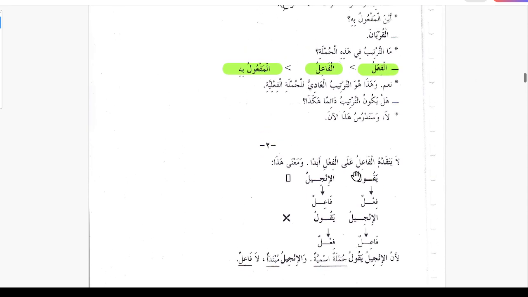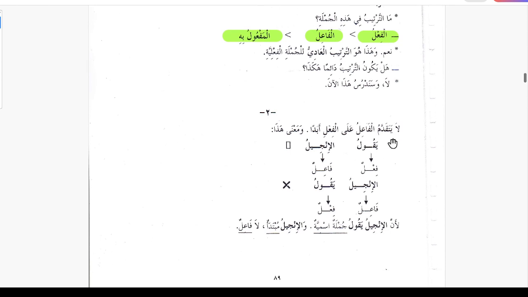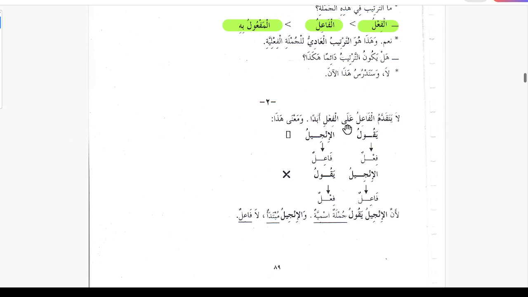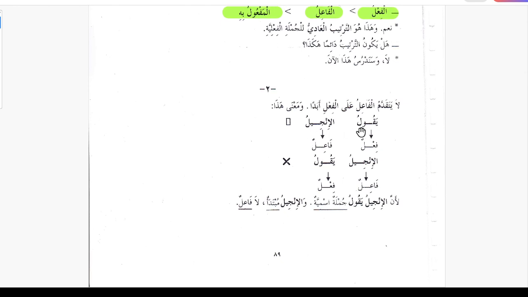Okay, in what cases does the order change? So let's see. La yataqaddamul failu ala faili abadan. So the rule is that the maful will never come before a fail. So that is a must. La yataqaddamu maful ala fail abadan. Which means we can say yakulu al injilu. Yakulu means kala yakulu, it says; this is the fail. Al injilu is fail, marfoon, walamatu rafi ad-damma.